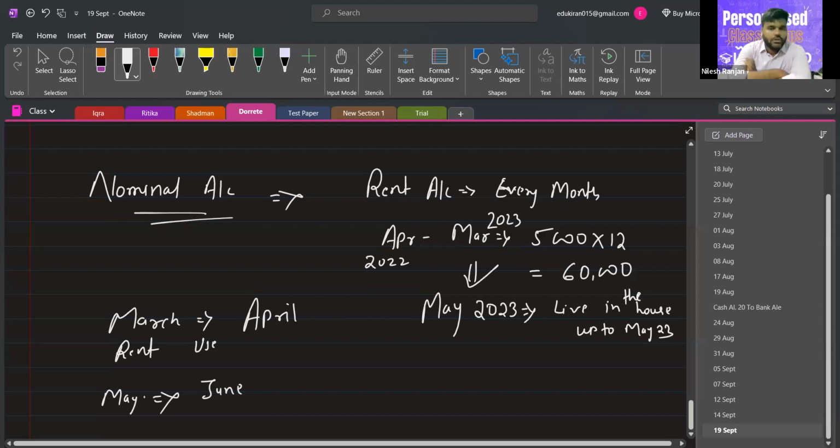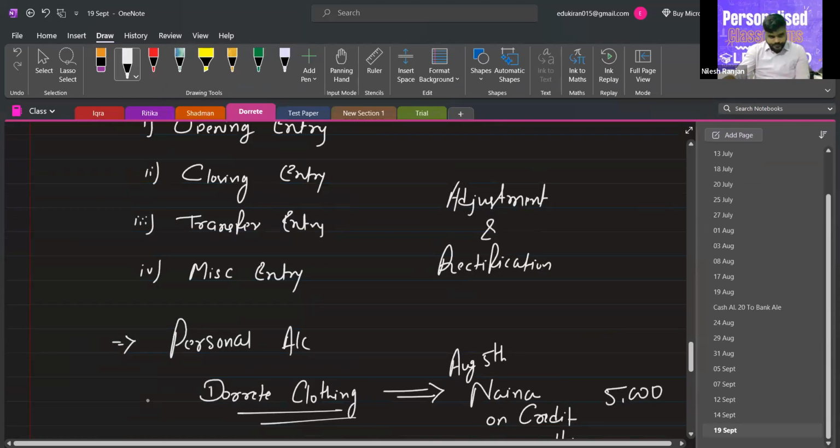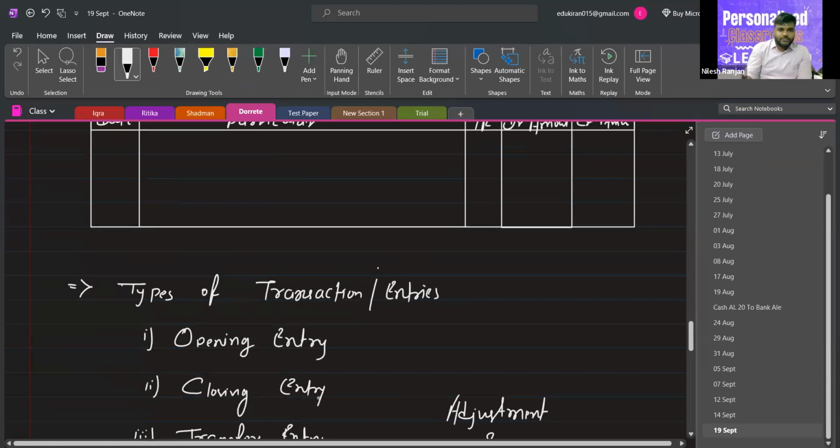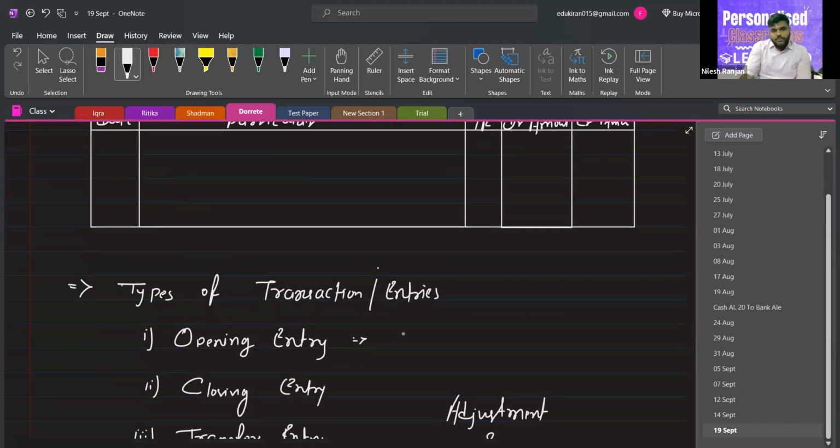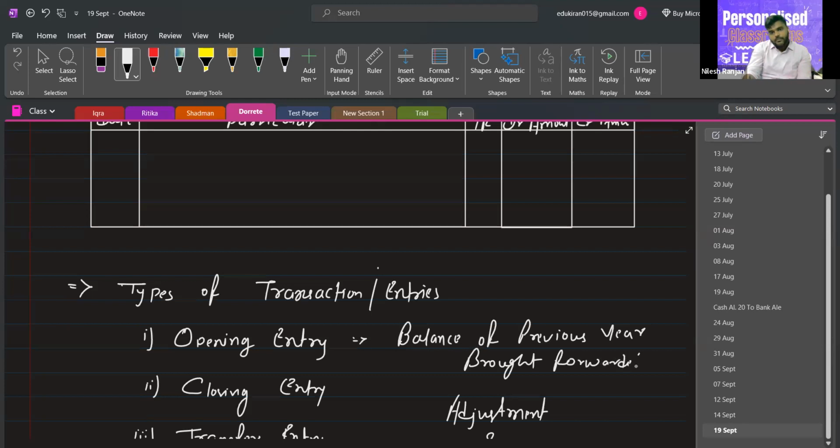Okay. So there is an opening entry we pass for the balance of the previous year, which is brought forward. So the balance of the previous year, when we take that balance in the current year, it is called an opening entry.